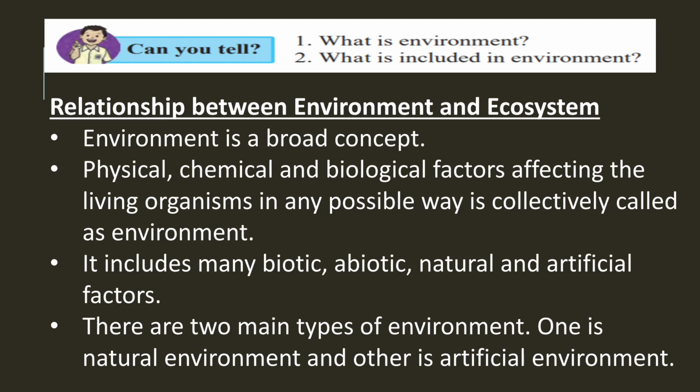So there are two main types of the environment. First type of the environment is the natural environment, and the second type of the environment is artificial environment. Natural environment is the environment which is present originally or naturally on the earth. For example, various jungles or the forest areas are there. So we have not created or cultivated those forests, they are present naturally. So that is the natural environment.